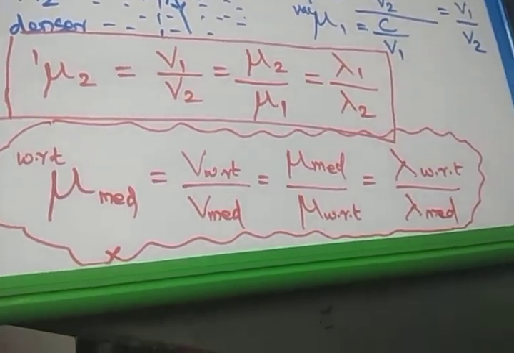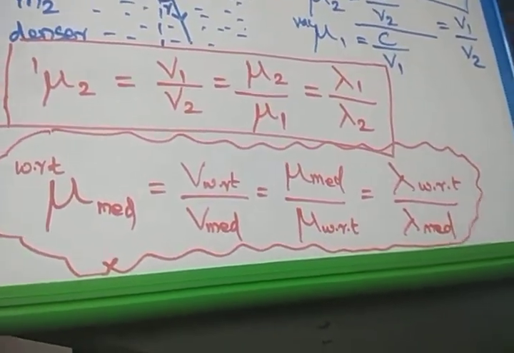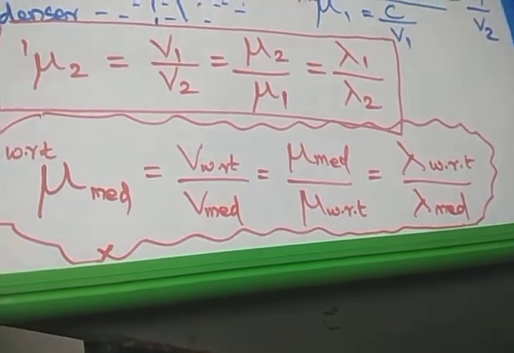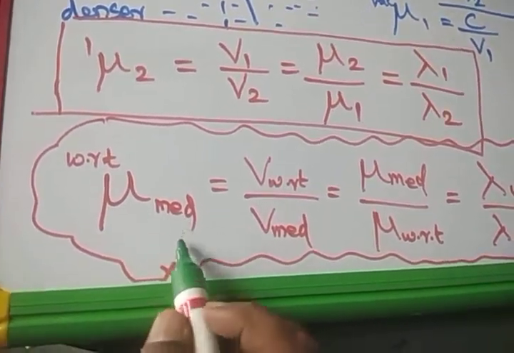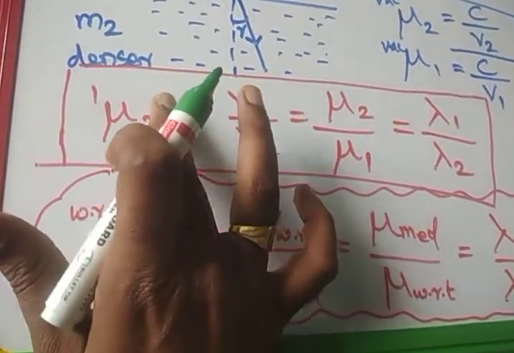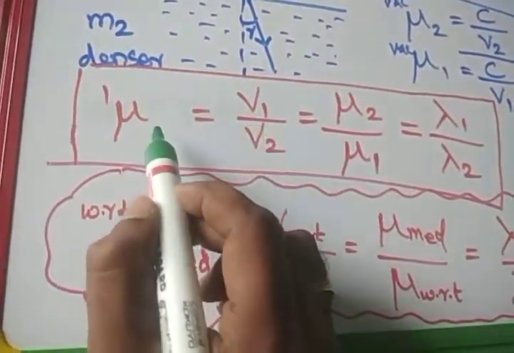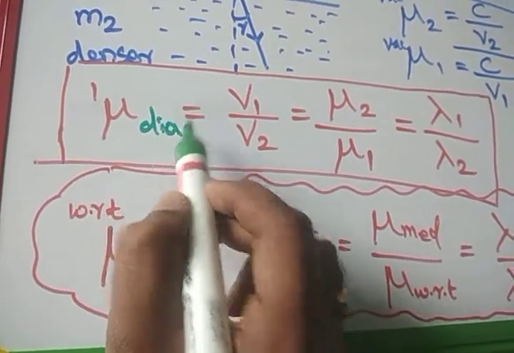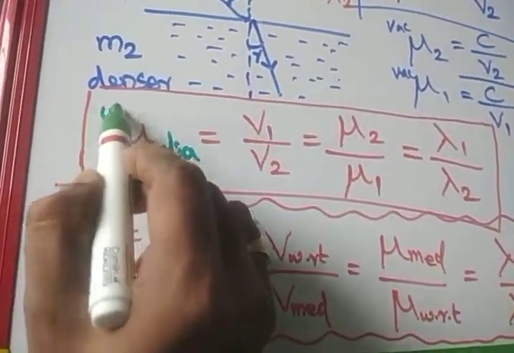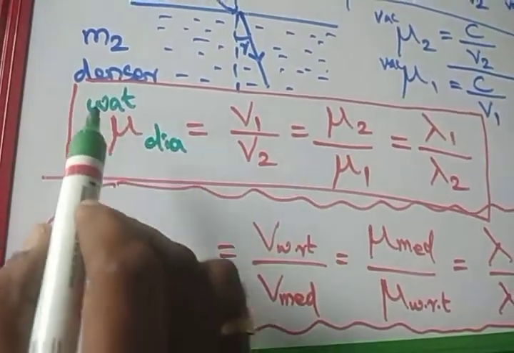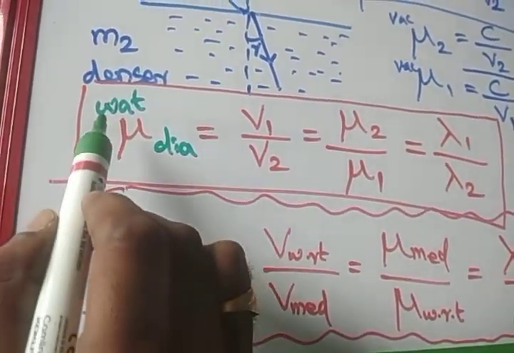So let us try how to apply these in the exam. I can take the refractive index of the medium as diamond, and the with-respect-to medium as water. Very simple, this is diamond, this is water.